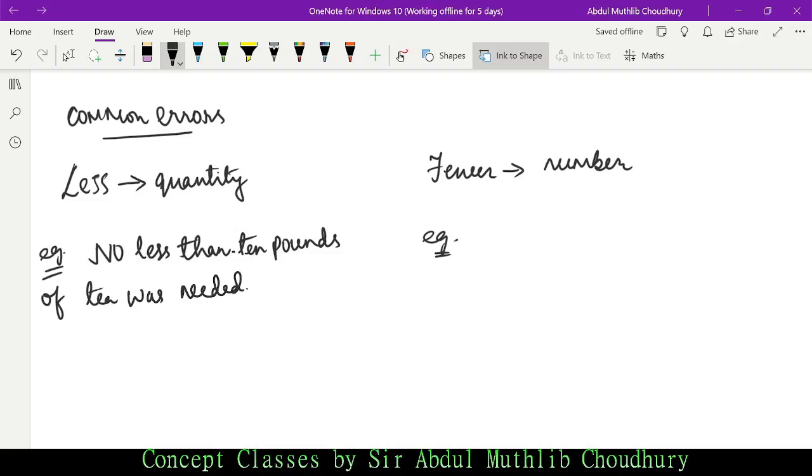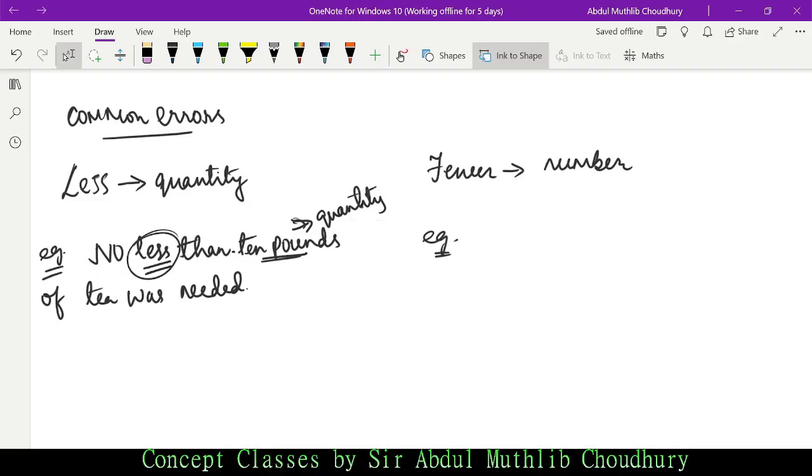So 10 pounds are what? These are quantity. So in case of quantity we use less. No less than 10 pounds. Pound refers to 10 pounds of what? Quantity, so we used less.